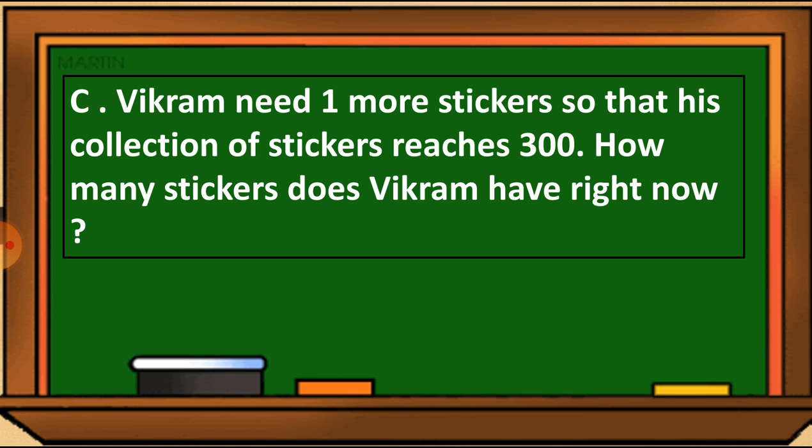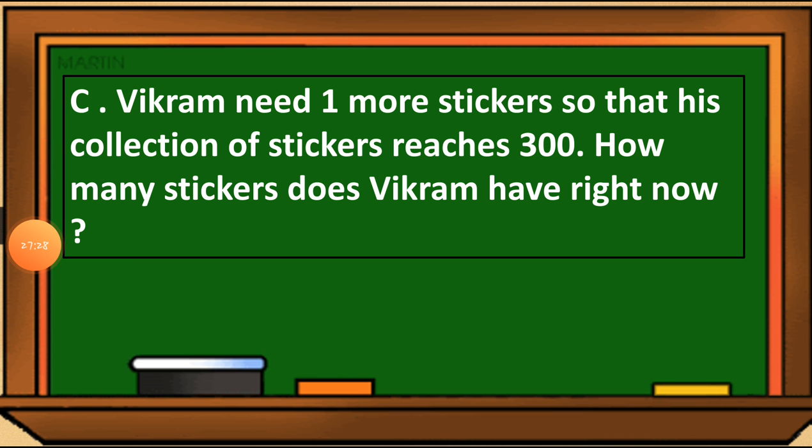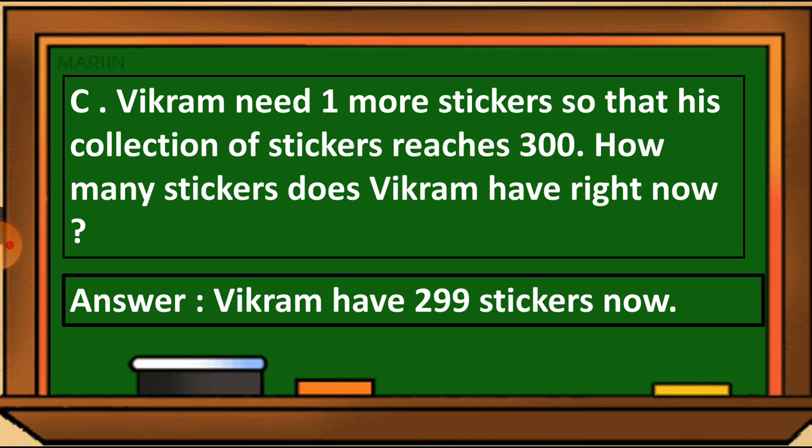So in this we are using the before number. Which number are we using here? As I told you, if he adds one, his stickers will reach 300, but which number comes before 300? So the number 299 will come. So this way we know the answer: Vikram has 299 stickers. Let's write the answer. Students, we can write that Vikram has 299 stickers now.